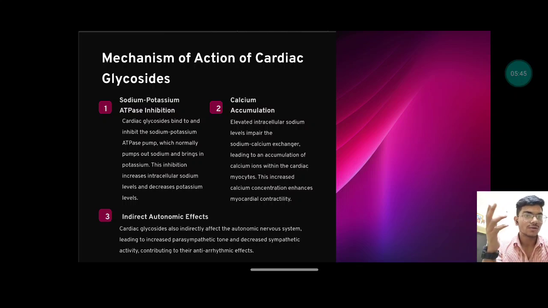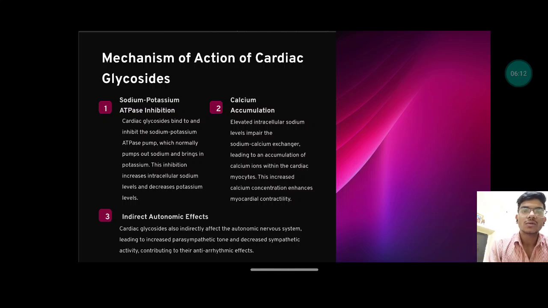As we have inhibited the sodium potassium ATPase, the sodium levels are already very high inside the cell, which leads to inappropriate work of the sodium calcium exchanger. So the sodium gets exchanged with calcium, the calcium comes inside and sodium goes outside. The calcium concentration increases, so the cardiac contractility increases.